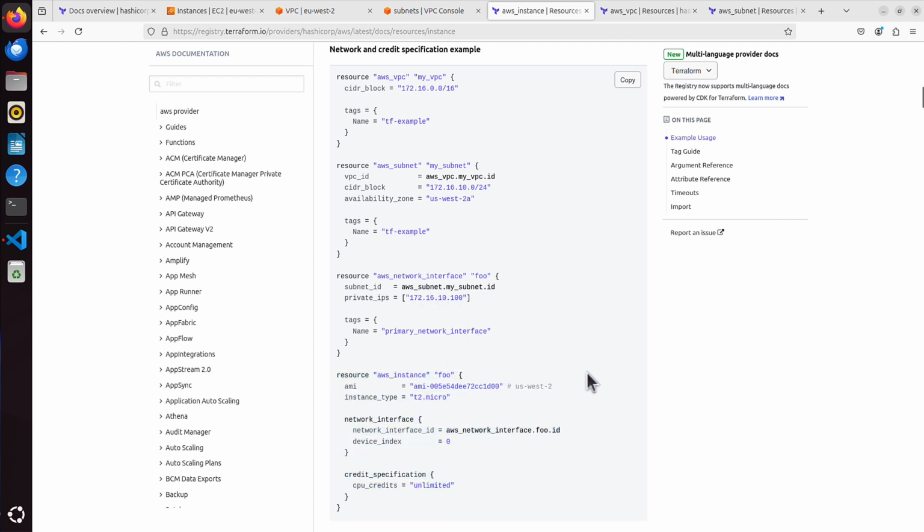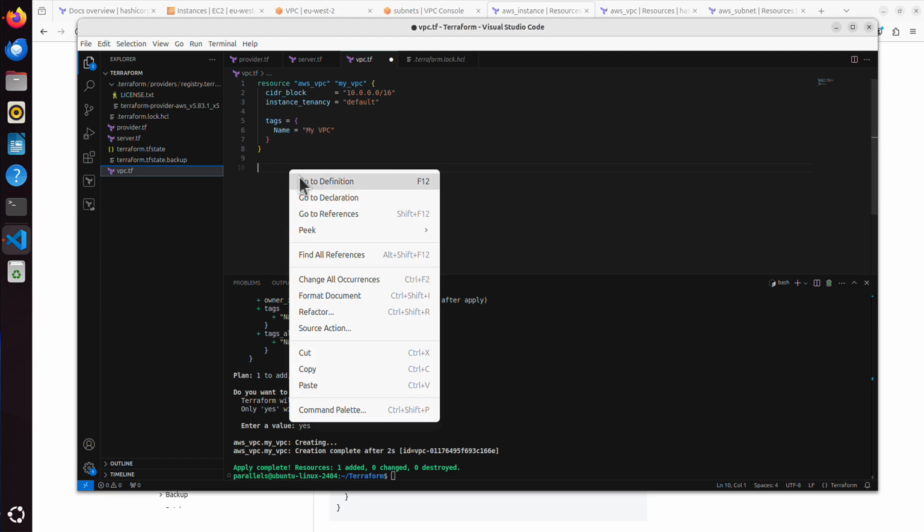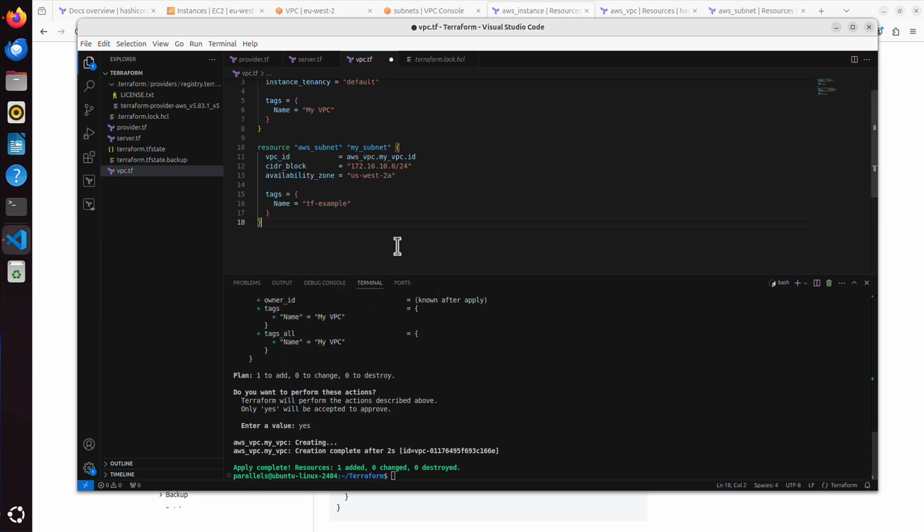You know what, that's cool. Let's use all of that, really. So first I need my subnet. I will copy just that. Let me first paste it here, though. I want to show you something.